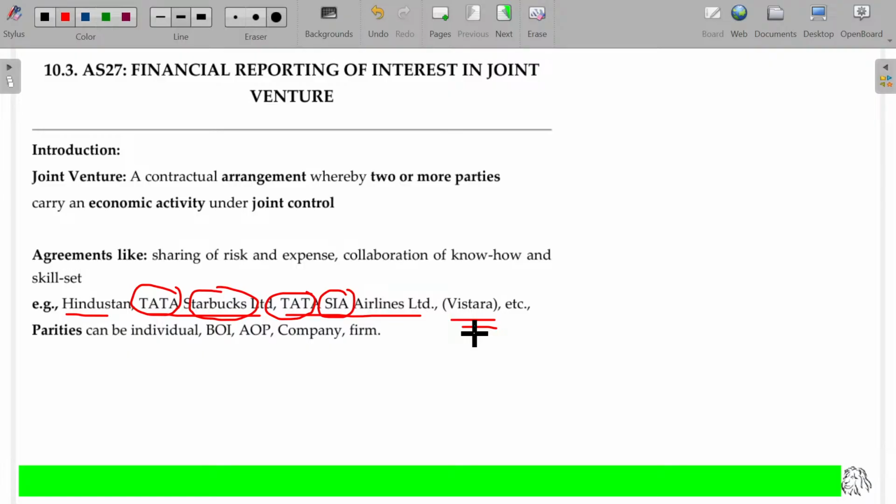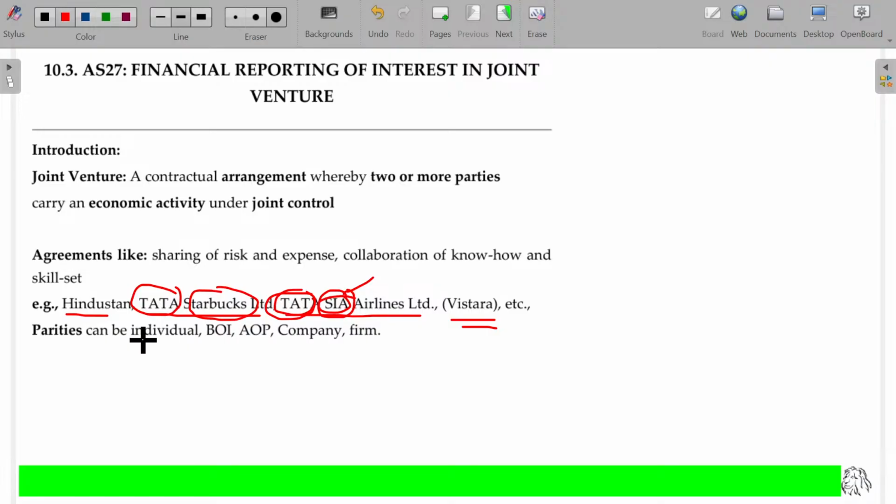Meanwhile, they started their own airline services outside India along with SIA, Singapore Airlines. With them they started the venture there. It is nothing but Tata and SIA both joined together to operate the airline system outside India. Is that okay? So these are called joint ventures. Tata has its own entity, SIA also has its own entity. They joined and mooted a new idea for a small business with an interest in economic benefit.